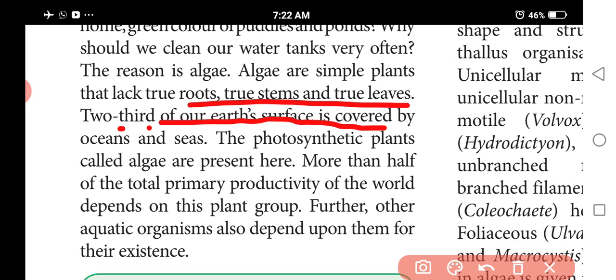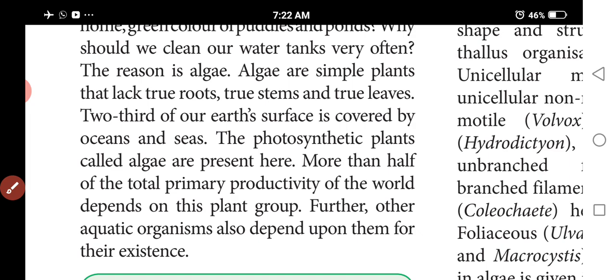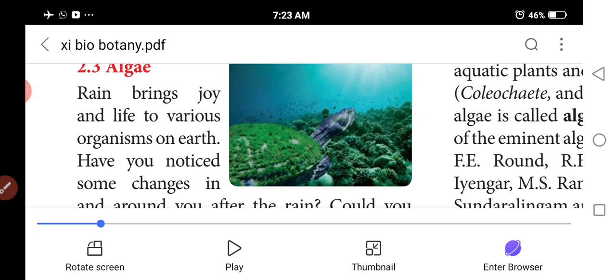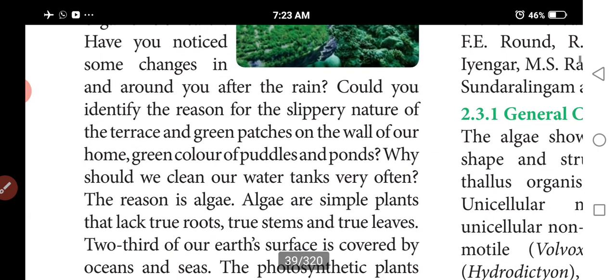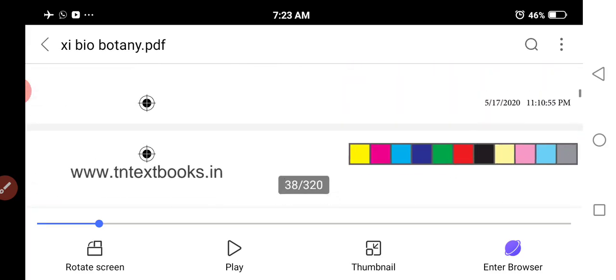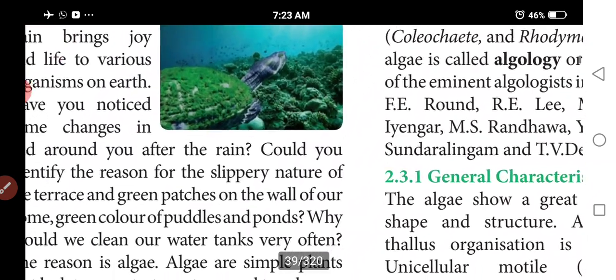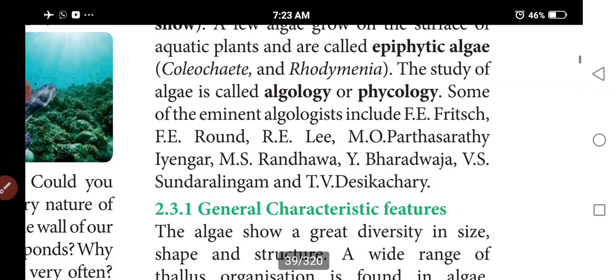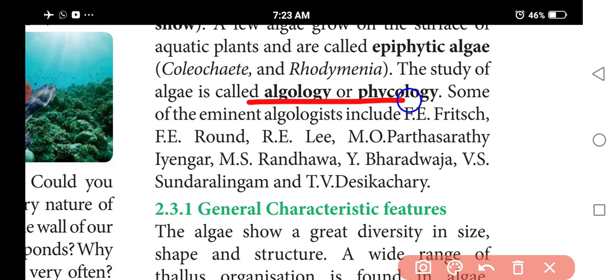Algae are a group of chlorophyll bearing photosynthetic autotrophic thalloid plants, whose body is not differentiated into true roots, stems and leaves. The study of algae is called phycology.